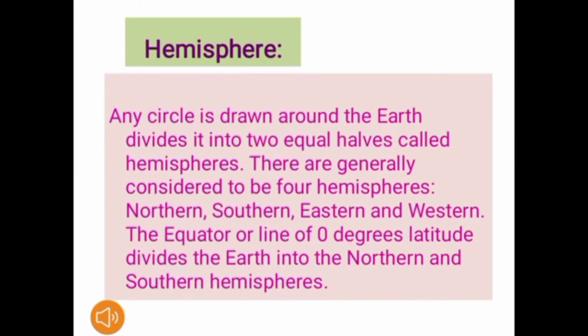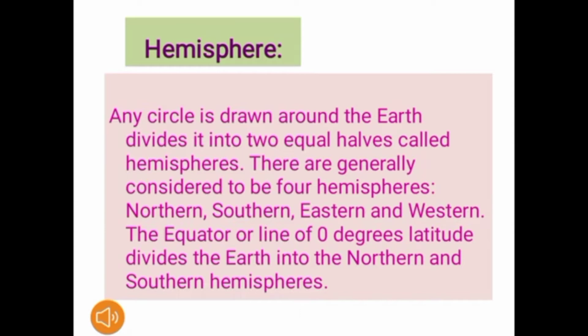Next term is hemisphere. Do you know what a hemisphere is? I think you don't know, but you should know this term because it is very necessary for your future learning. A hemisphere means any circle drawn around the earth divides it into two equal halves, called hemispheres.